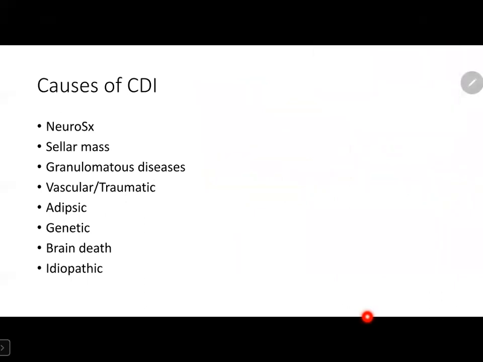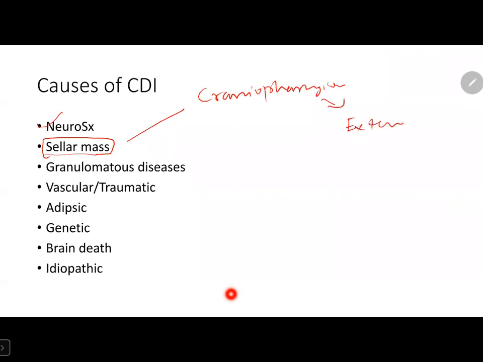Okay. Now we come across the second condition, that is cellular mass. Cellular mass can cause cranial, that is central, diabetes insipidus. Some common conditions are craniopharyngioma. When it is very large and the neurosurgeon has to resect extensively, they may disturb the posterior pituitary. Second one is METs. Any metastatic involving posterior pituitary can cause cranial diabetes insipidus.